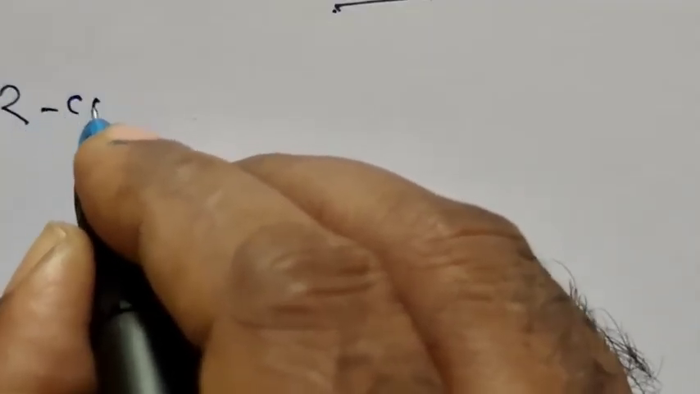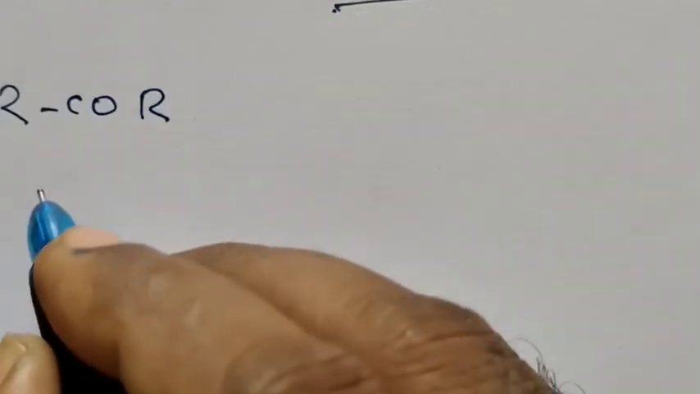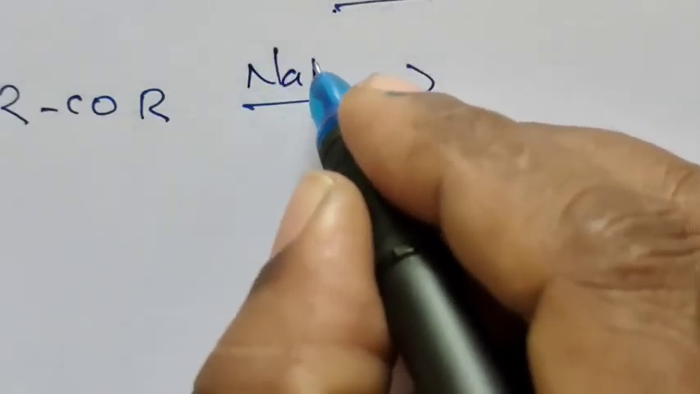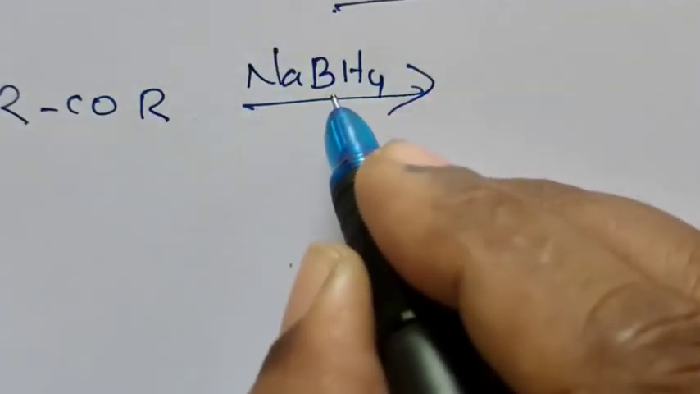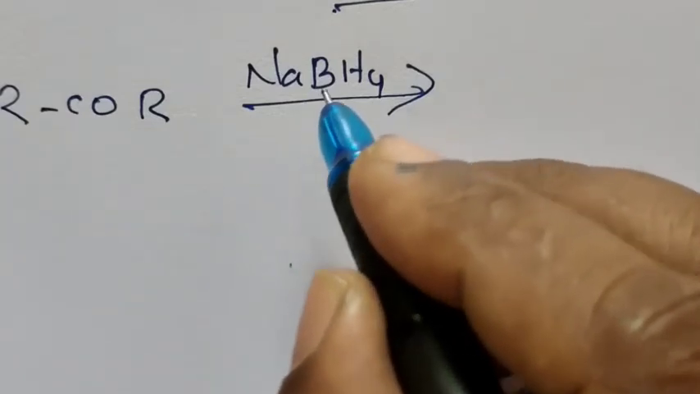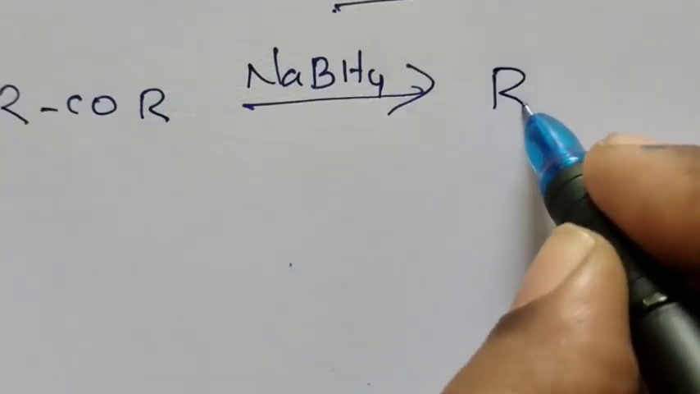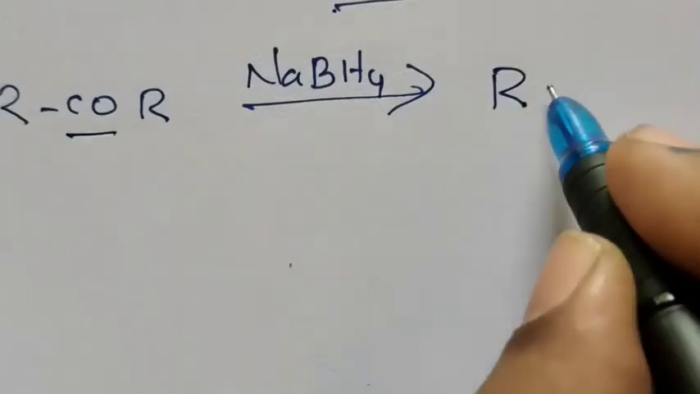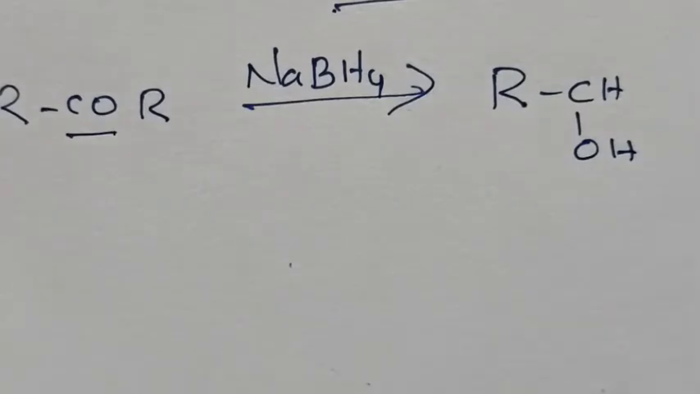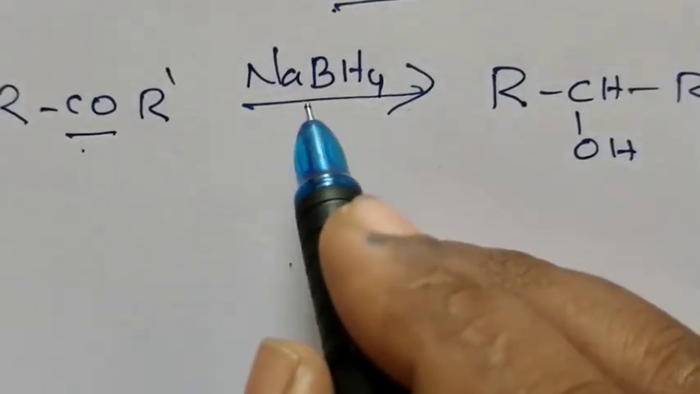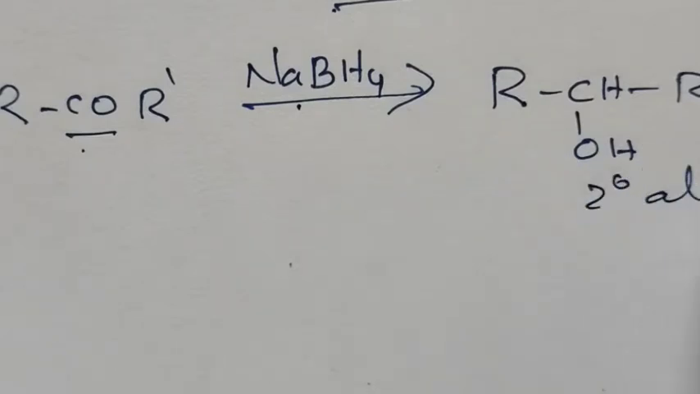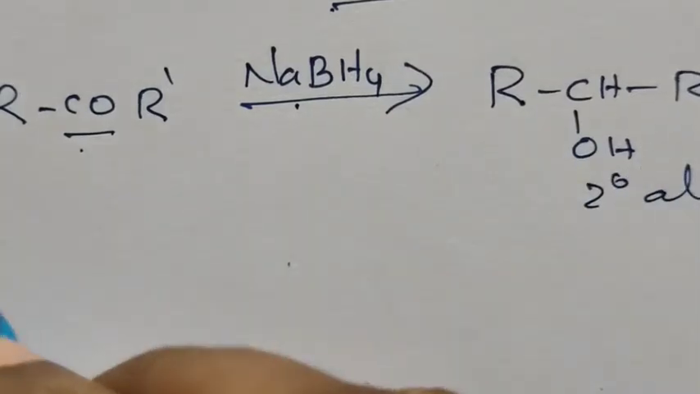When ketone, or COR, means ketone, is reduced by sodium borohydride, NaBH4 means sodium borohydride, reduction takes place. Here also reduction takes place. How does the reduction take place? The CO group will be converted into CHOH group. That means ketone on reduction by sodium borohydride gives secondary alcohol as the product.